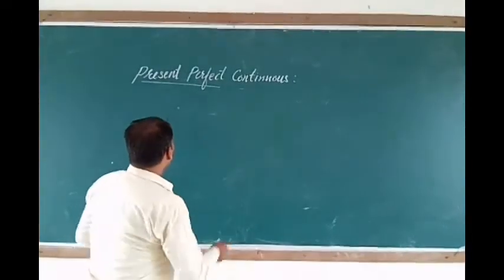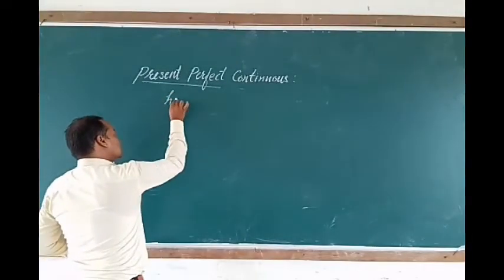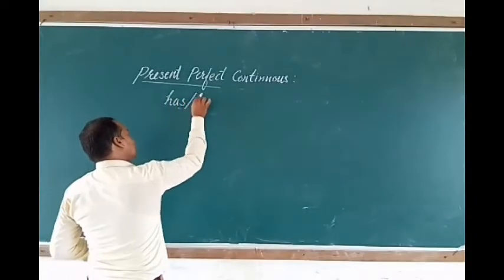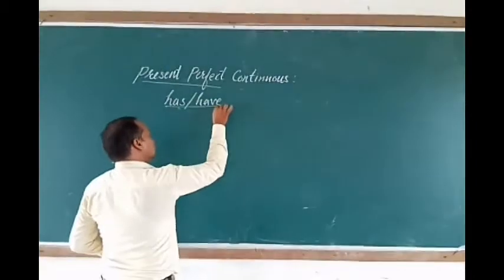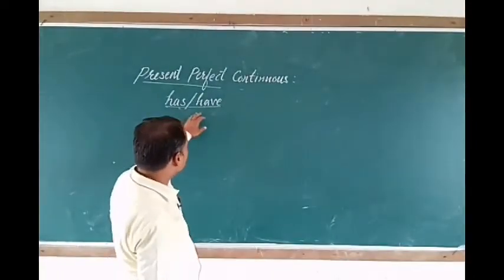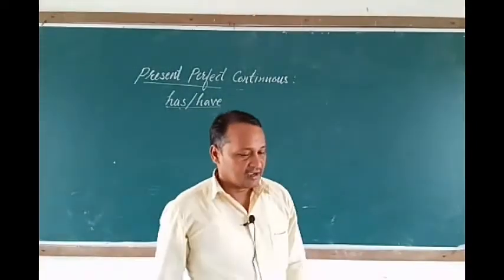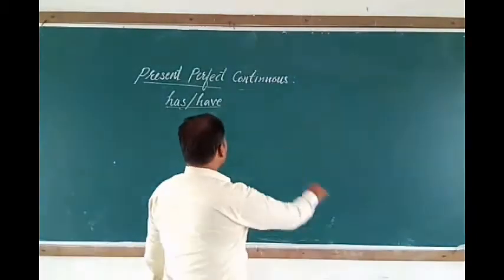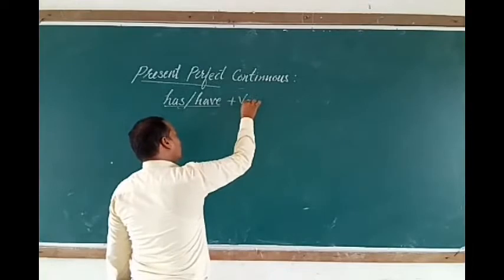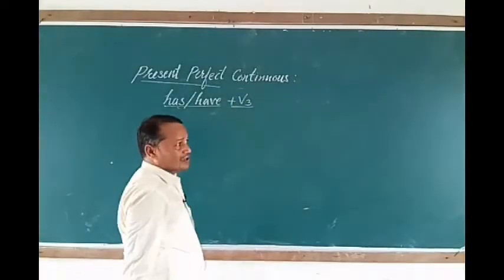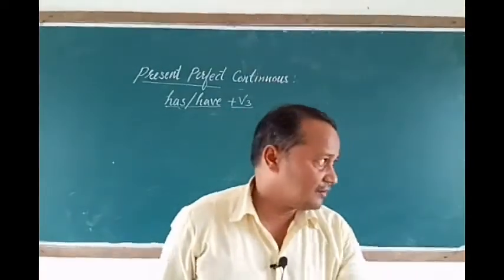So here has or have, so we have taken the helping verb as has and have, and the other helping verb would be, so we need verb third form.